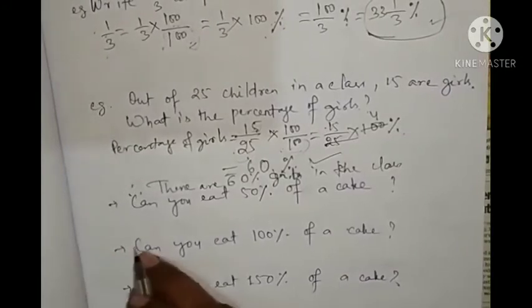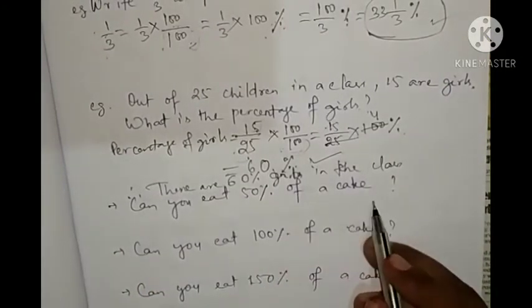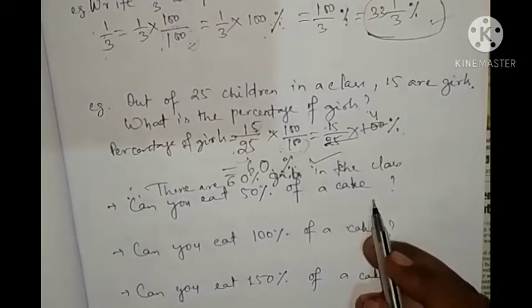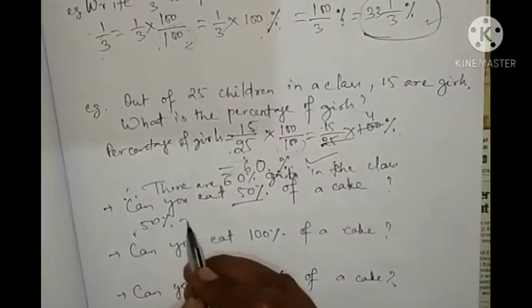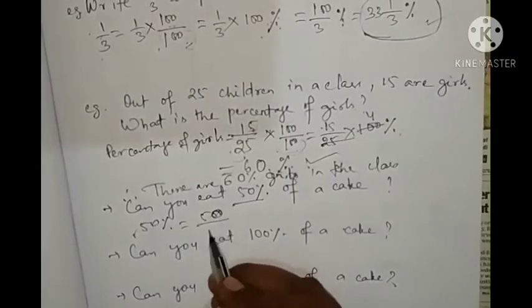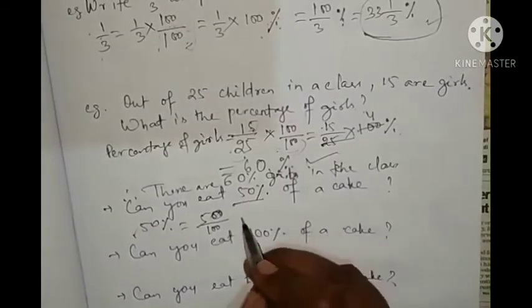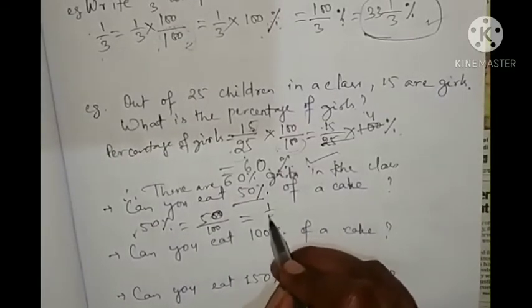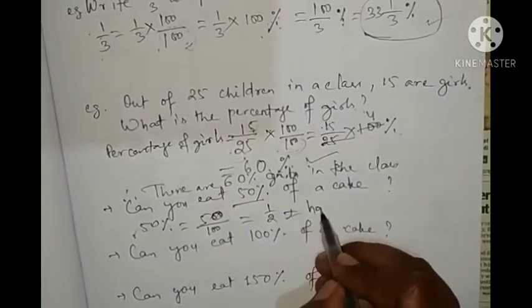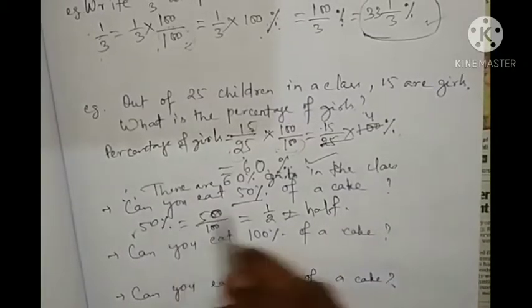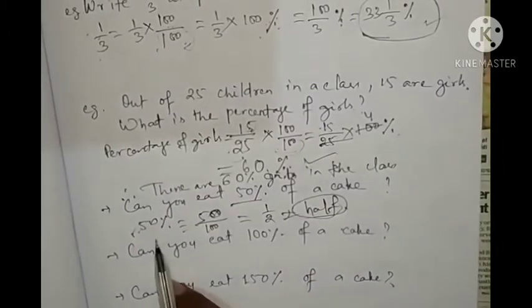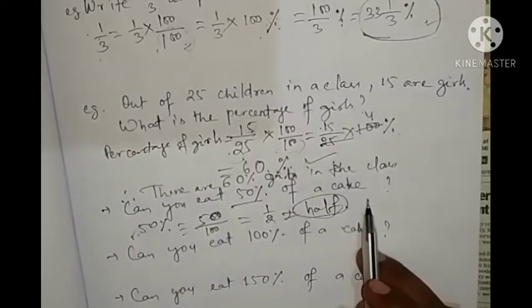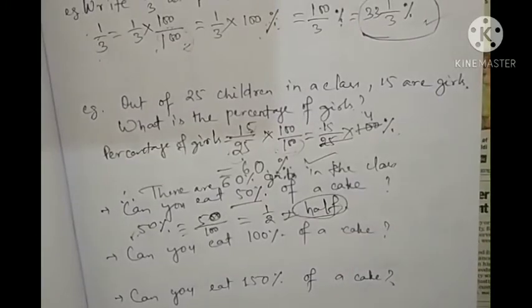Okay. So can you eat 50% of cake? If this is written, what will you say? 50% means 50 by 100. 50 by 100 is how much? 1 by 2. That is how much? Half. Okay. So half means what? 50%. So if somebody is telling, can you eat 50% of cake, it means can you eat half of the cake?